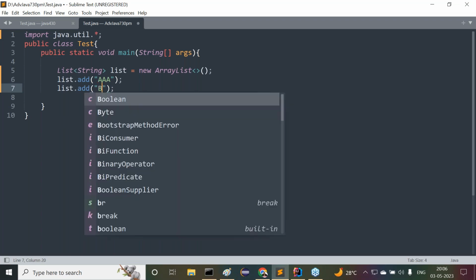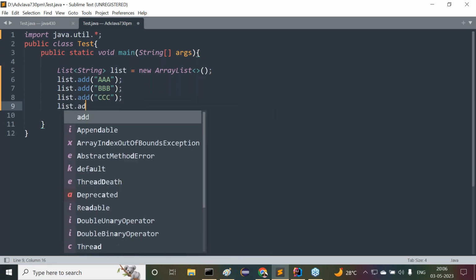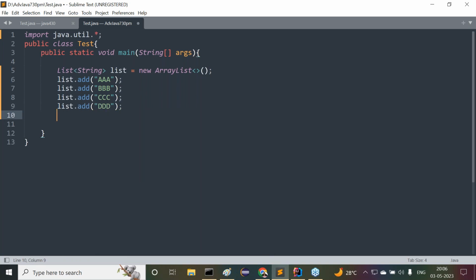Next one: here I want to provide list.add of BBB, list.add of CCC, and then list.add of DDD. Here we are providing the data. All of you observe carefully. Now understand this.